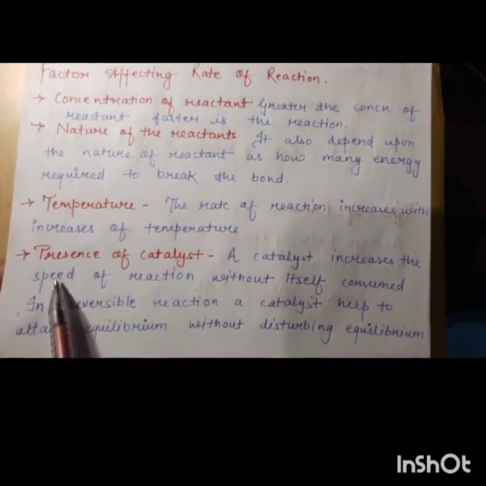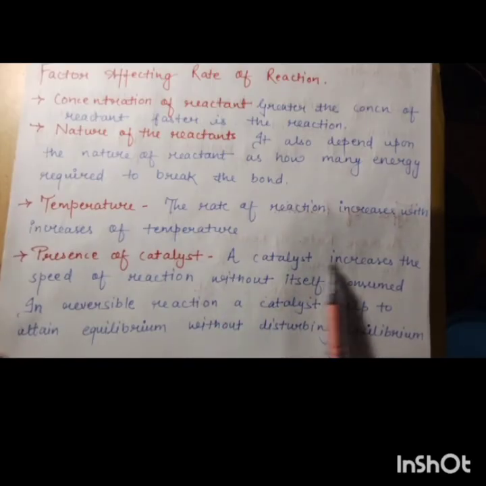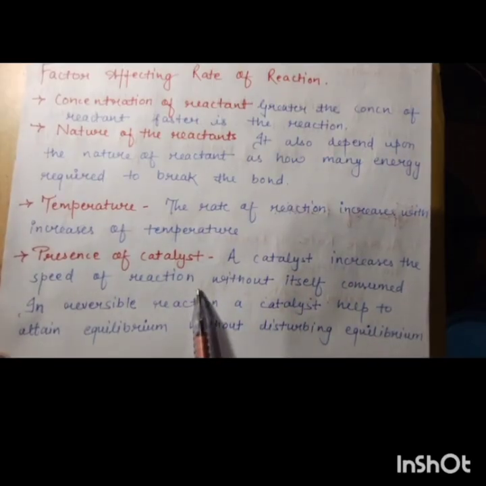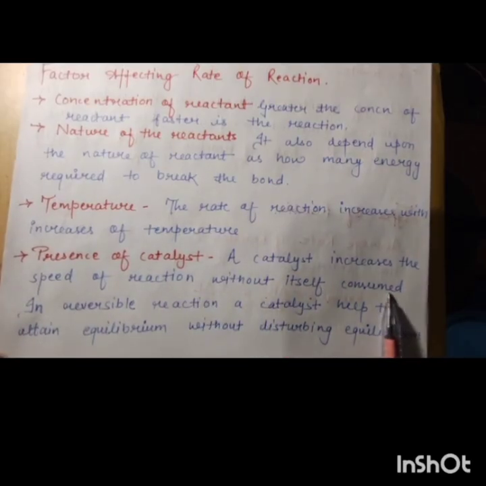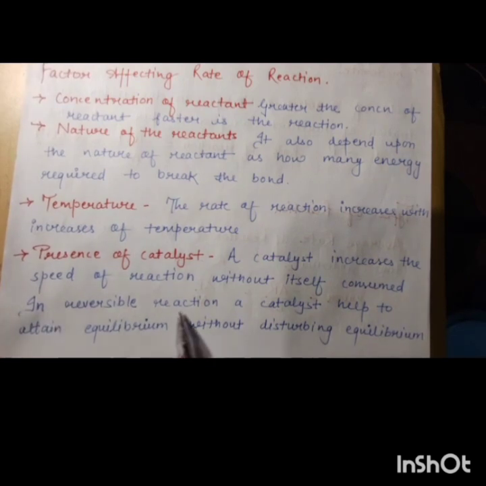Next is the presence of a catalyst. A catalyst increases the speed of reaction without itself being consumed.